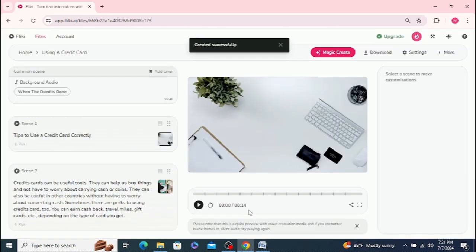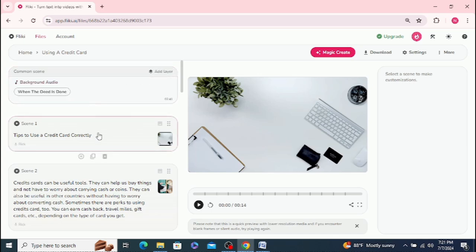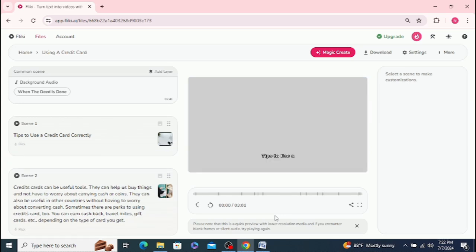And here it is, and they put it into little sections with an intro and music, and then with different scenes, and we can listen to it play. I know right now it says 14 seconds, but when I hit play it'll make it a little bit longer, and we will see what happens. It does take a little extra to actually render it.